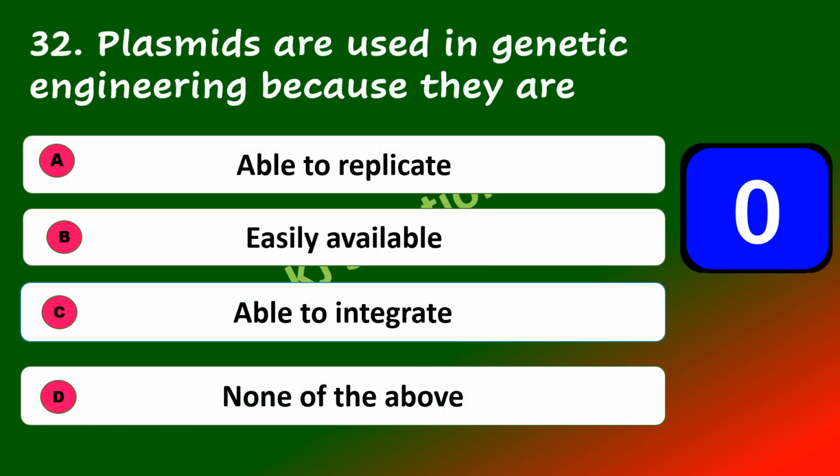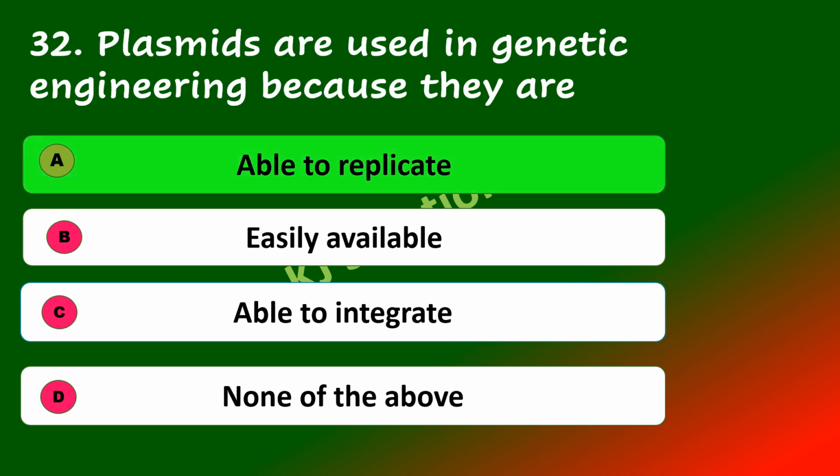Next question. Plasmids are used in genetic engineering because they are able to replicate, easily available, able to integrate, none of the above. Plasmids are used in genetic engineering because they are able to replicate.